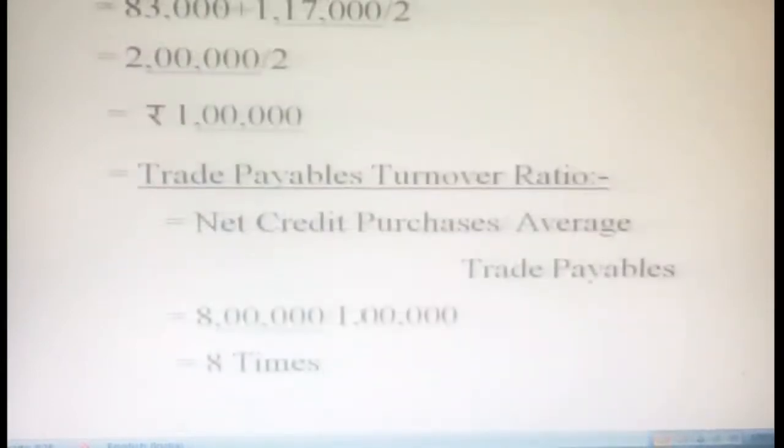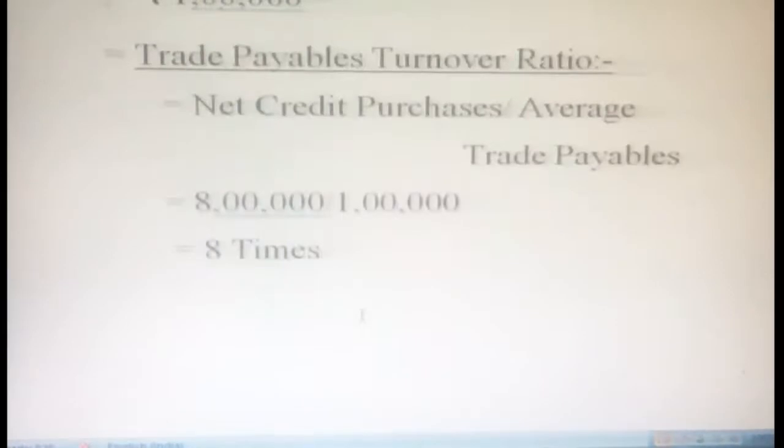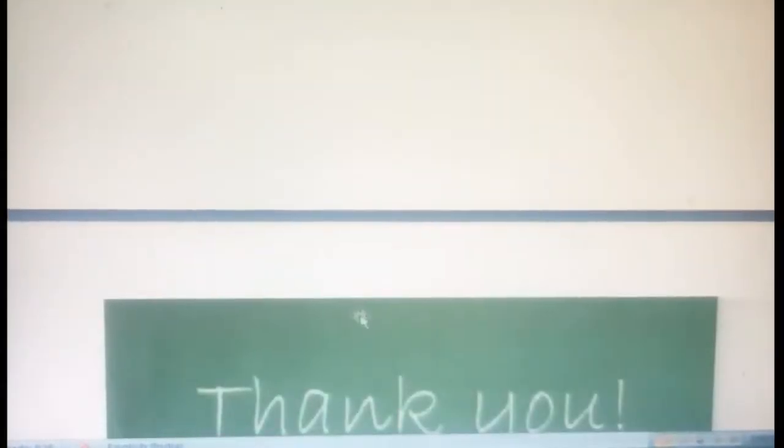Now apply the formula: net credit purchases divided by average trade payables. 8 lakhs is our credit purchases. Just now we got 1 lakh as our average trade payables. So 8 lakh divided by 1 lakh is 8 times. That's the idea here.